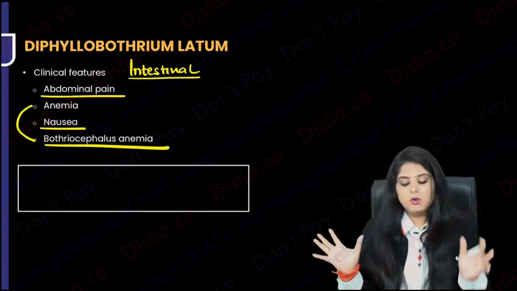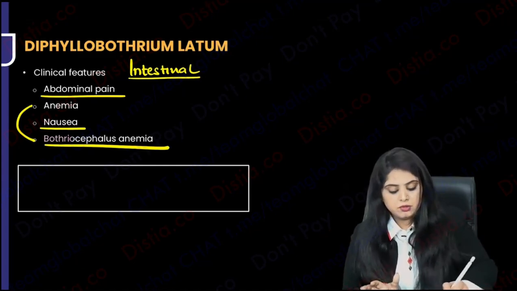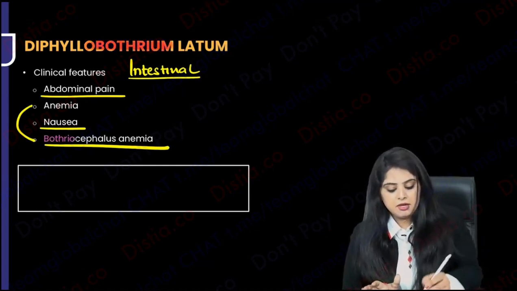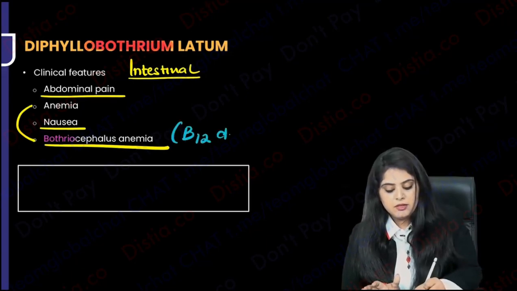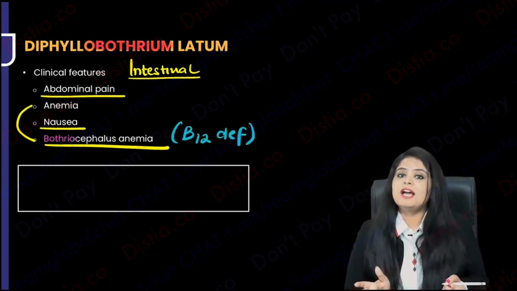Bothriocephalus anemia. Oh my god, what a big name. Bothrio, because of Diphyllobothrium latum. But don't I know it is a kind of B12 deficiency anemia, megaloblastic anemia.